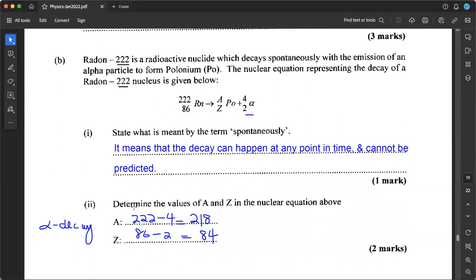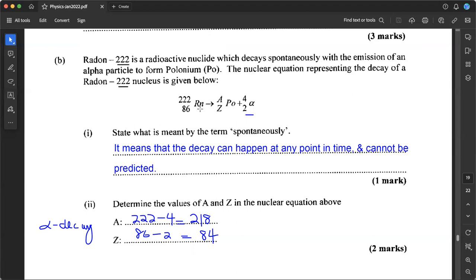The question is asking us to determine the values of A and Z in the nuclear equation above. So here is our A and here is our Z. So remember now, we said that whenever there's an alpha decay taking place, which we know based on what we see here, and they told us that an alpha particle is being emitted, we know that the mass number is going to decrease by 4 and the atomic number is going to decrease by 2.